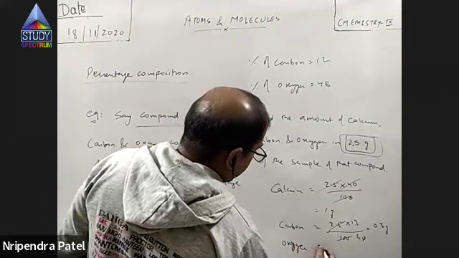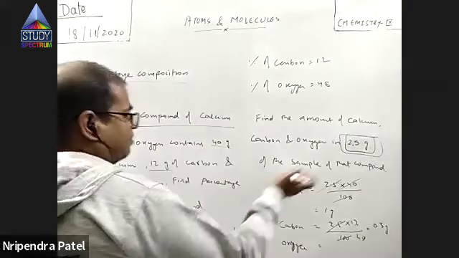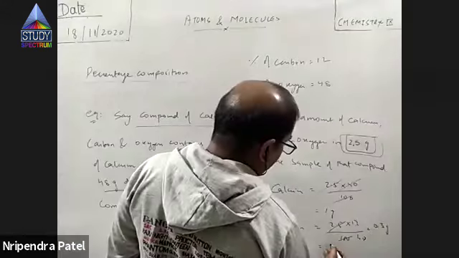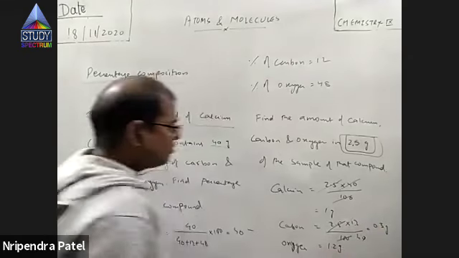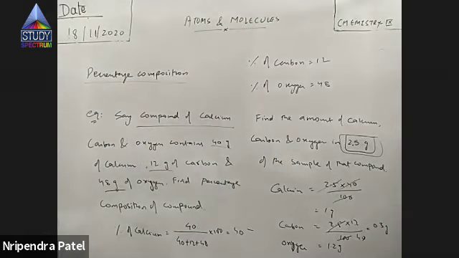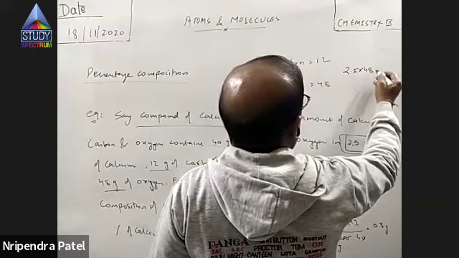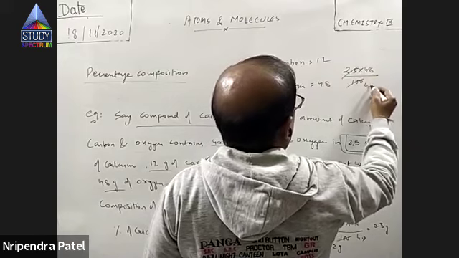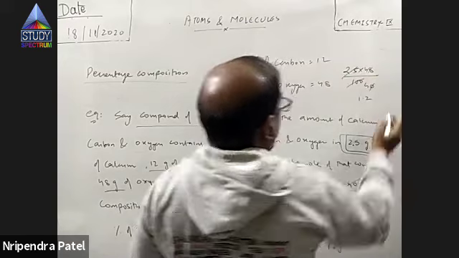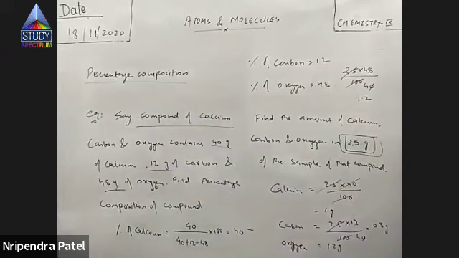So oxygen, either you calculate 48% of 2.5, or remaining, actually 1.2 gram. 1 gram calcium, 0.3 gram carbon. That is 1.3 gram. So from the total that is 2.5, how much is left? 1.2. Or you calculate 2.5's 48%. So 1.2 gram of oxygen.